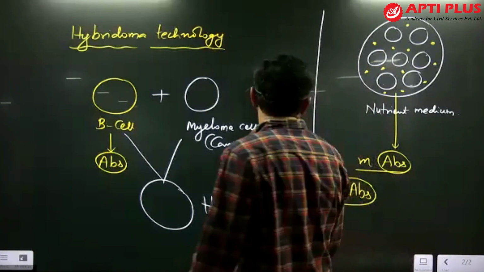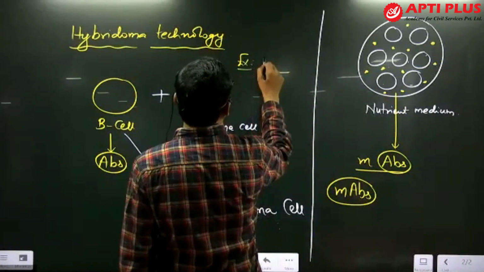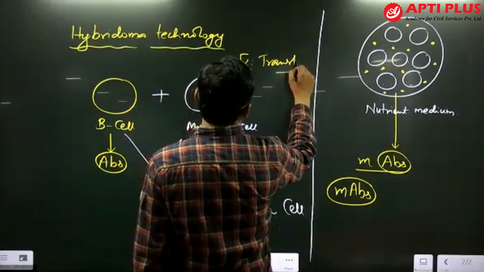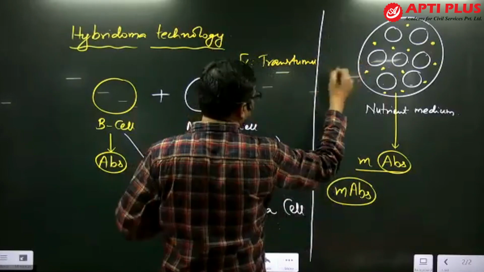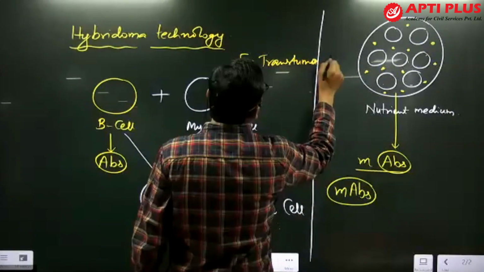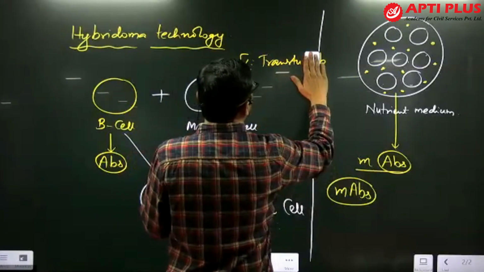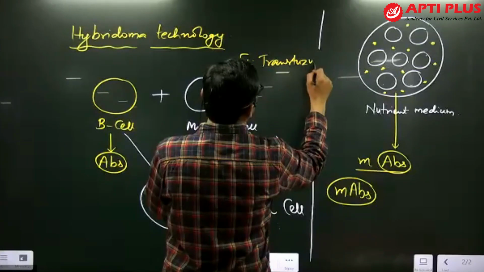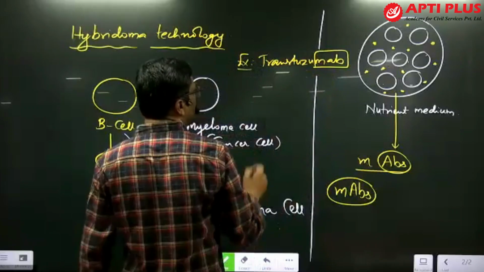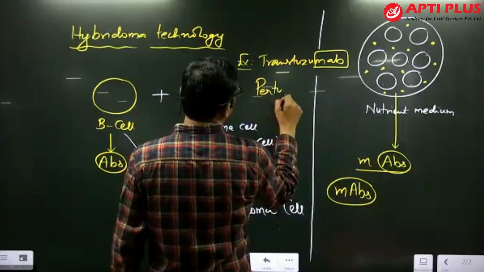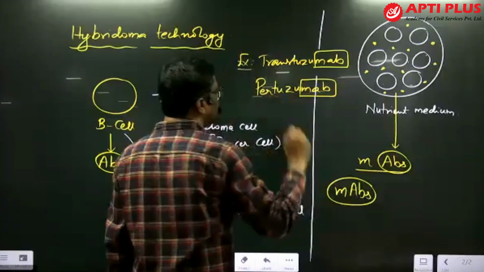Various kinds of antibodies are available in the market, for example trastuzumab and pertuzumab. They are indicated with the suffix MAB.